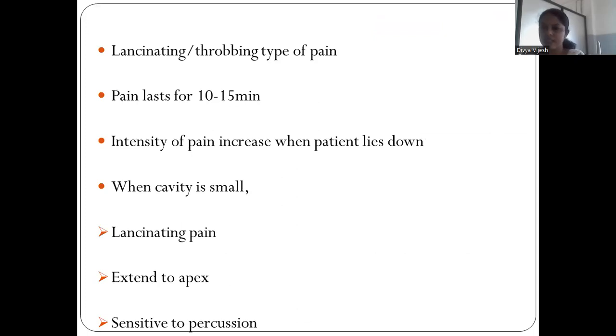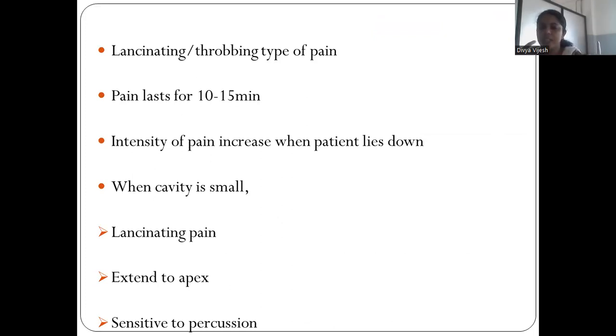The pain is lancinating or throbbing type pain, and it lasts for 10 to 15 minutes. Intensity of pain increases when the patient lies down. Sometimes the patient can't sleep at all. When the cavity is small, the pain will be more because the pulp is enclosed within the walls of the dentine, and there is no space for the pressure to be let out, right?